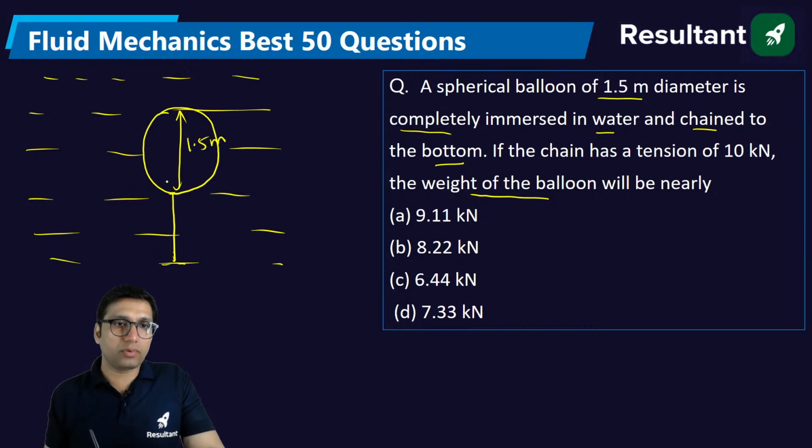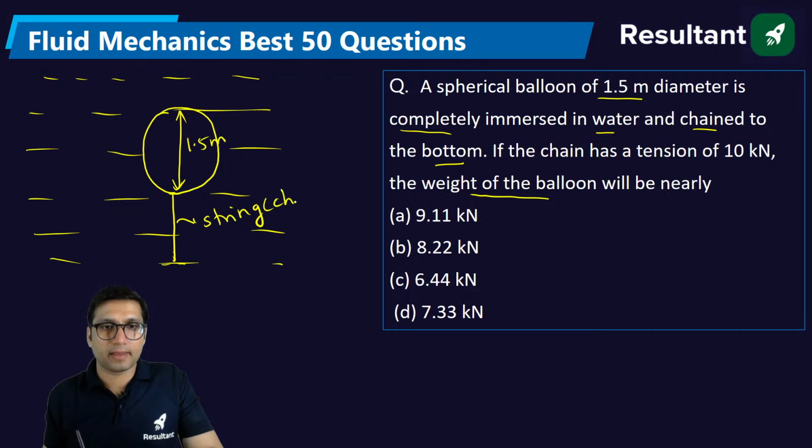Obviously, this balloon will have different kinds of forces acting on it. Firstly, because of this string or chain with the help of which the balloon is tied to the bottom, there will be a tension force acting on this string, acting away from the body. Buoyancy force will be acting in the upward direction, and weight of the body will be acting in the downward direction.